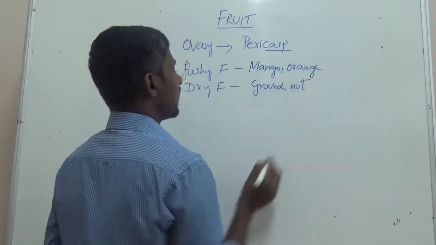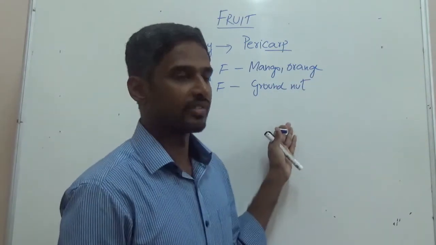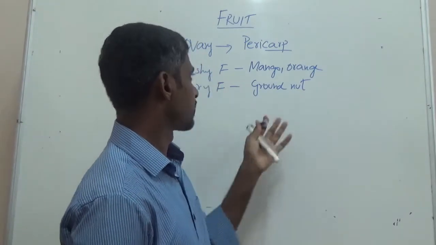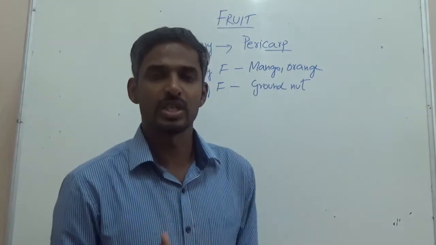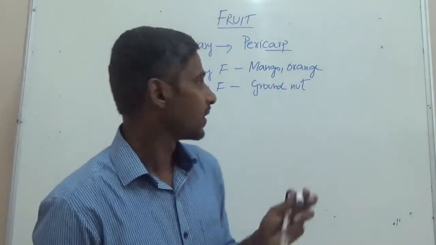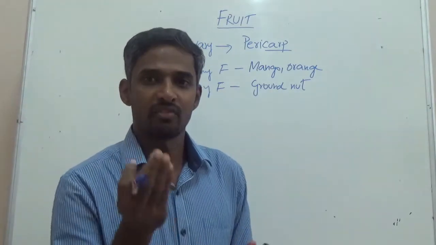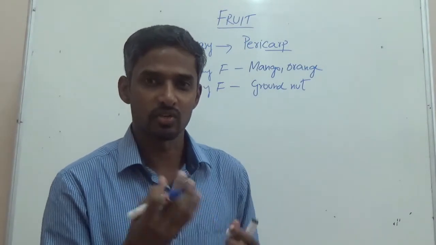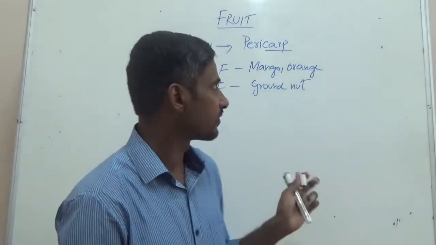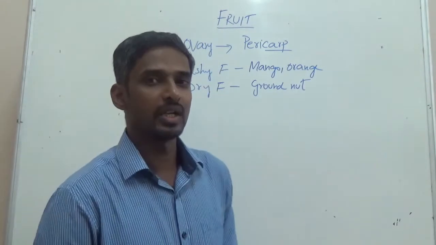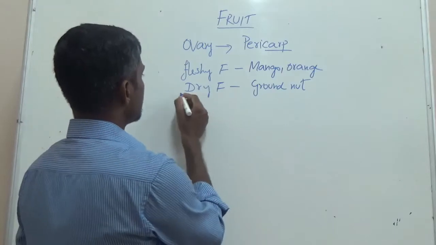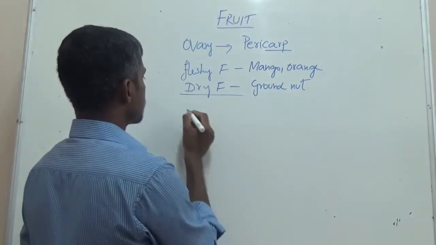So this is also a fruit, but it is a dry fruit. In fleshy fruits we have a fleshy part which is edible, whereas in dry fruit the flesh is not there, it is a little hard and dry one, and therefore that is also what we find in fruits.